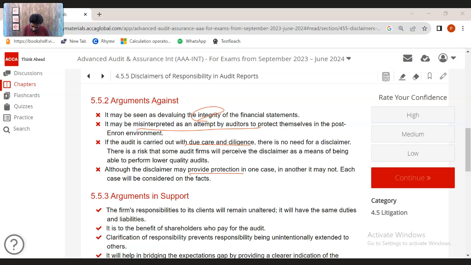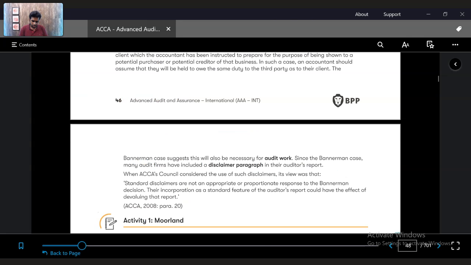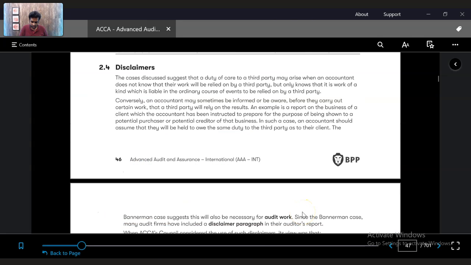And it may provide protection for one, but for another it might not be the case. For actual issues, it might act as a coverage for the auditor to escape the wrongdoings. So that's what people are suggesting.